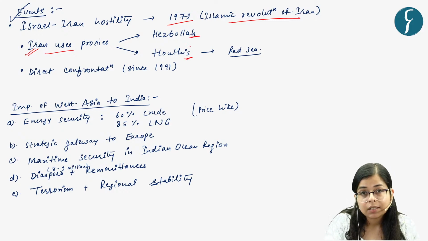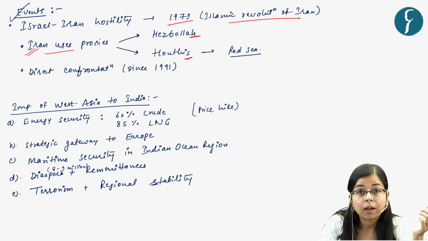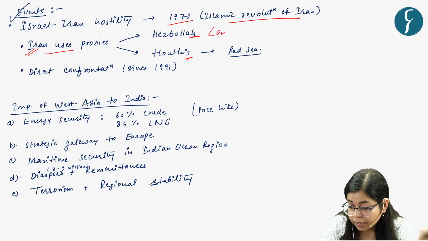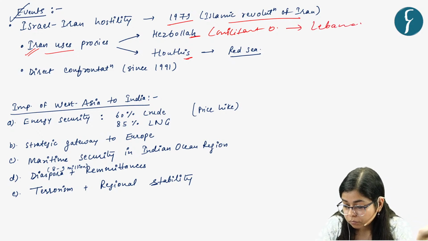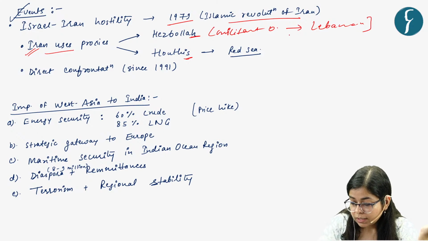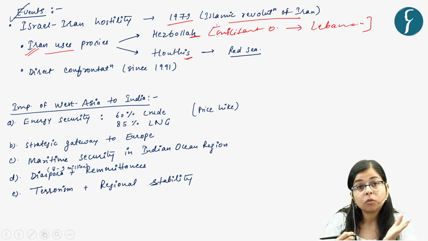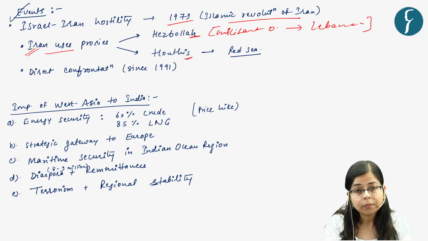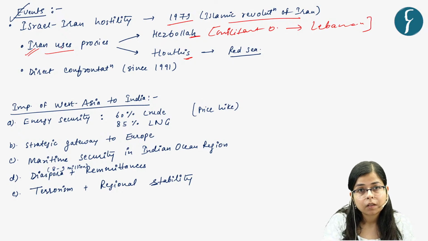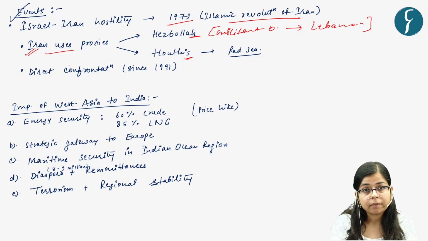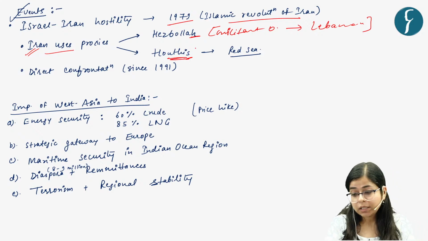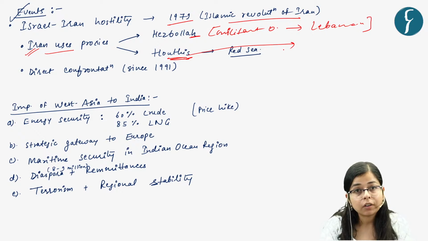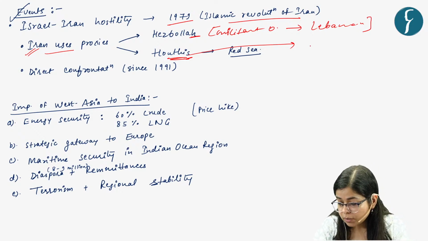Some proxies are like Hezbollah. Hezbollah is a kind of militant group based in Lebanon. These are militant groups which occasionally target Israel, and they are backed by Iran, right? And another group is the Houthis. It is also a militant group which is based in Yemen.